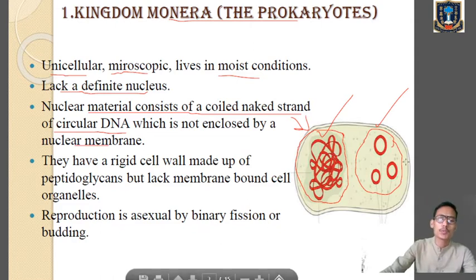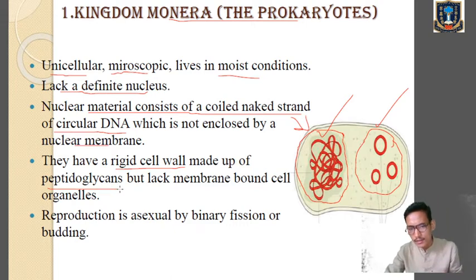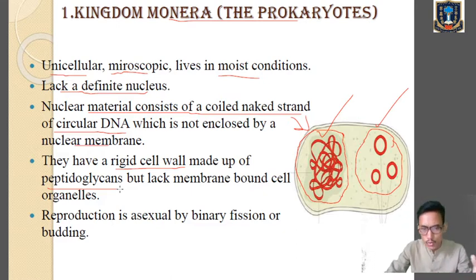Now the next one: the cell wall is rigid, meaning hard. The cell wall is hard, made up of peptidoglycans. Generally the cell wall in fungi is made up of chitin. In plant cells, the cell wall is made up of cellulose. In animal cells, it is absent. But in monerans, the cell wall is made up of peptidoglycans. What is peptidoglycan? It is a polymer of sugar and amino acids, since amino acids are the building blocks of proteins.